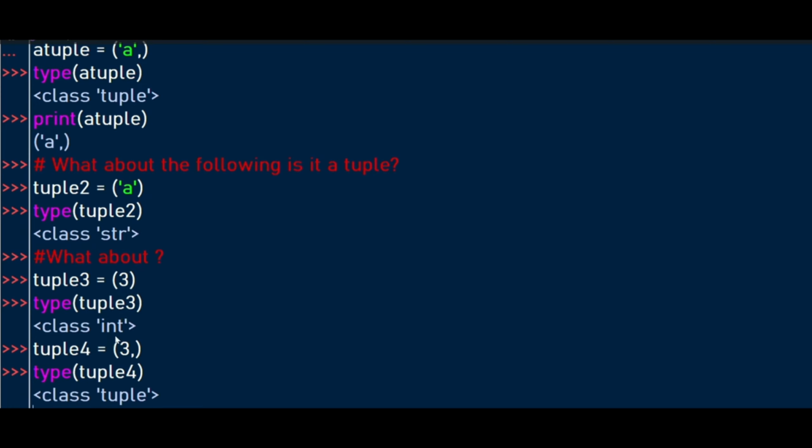But this one is a tuple. We successfully created a single element tuple with a trailing comma, and this tuple 4 also with a trailing comma. Make sure you don't leave out the trailing comma when creating a single element tuple.